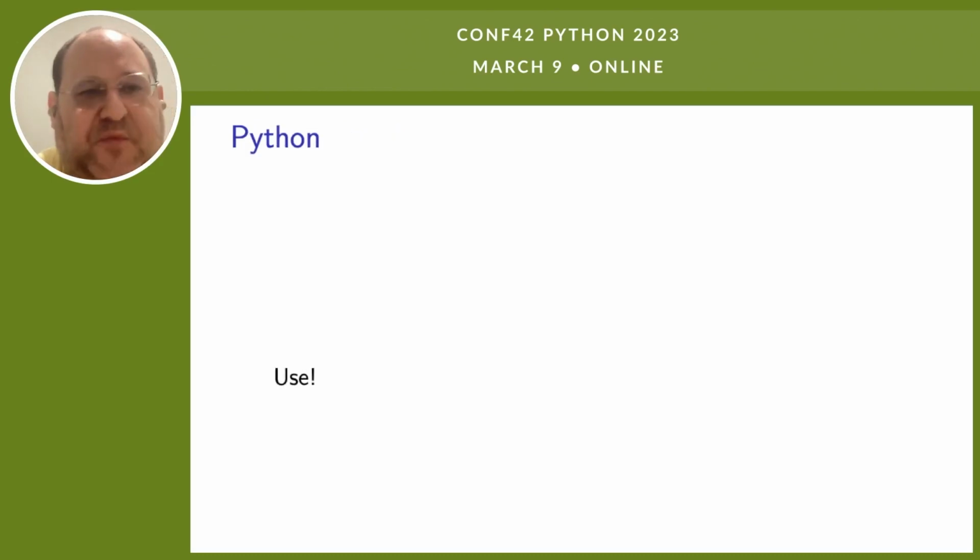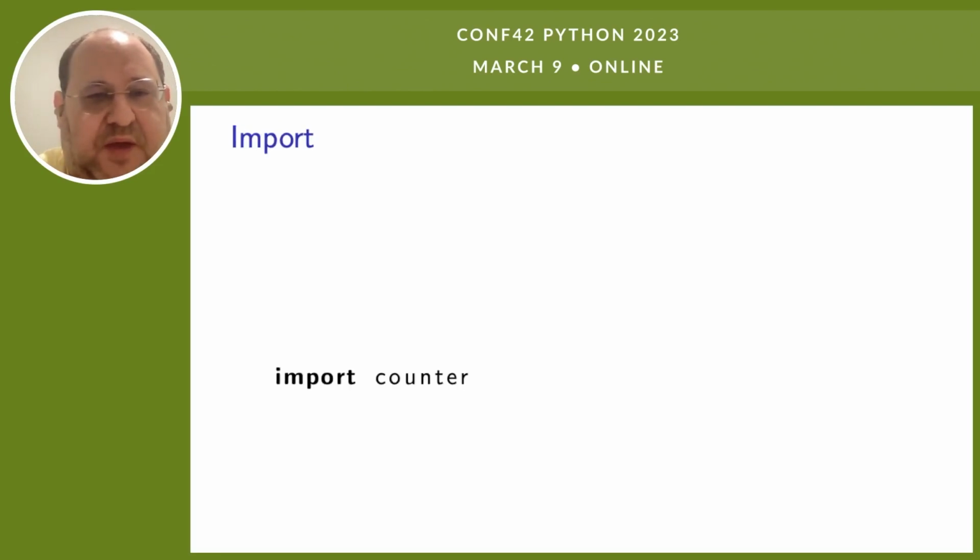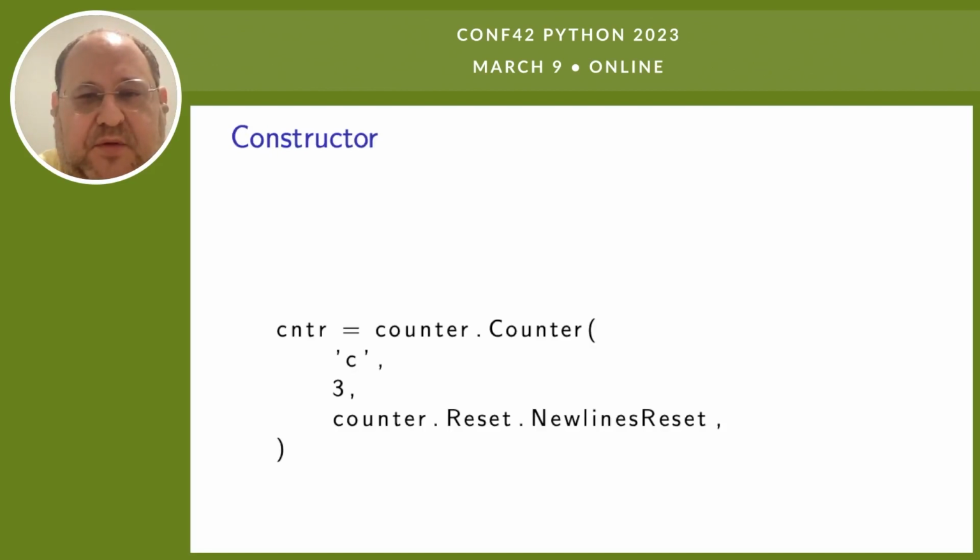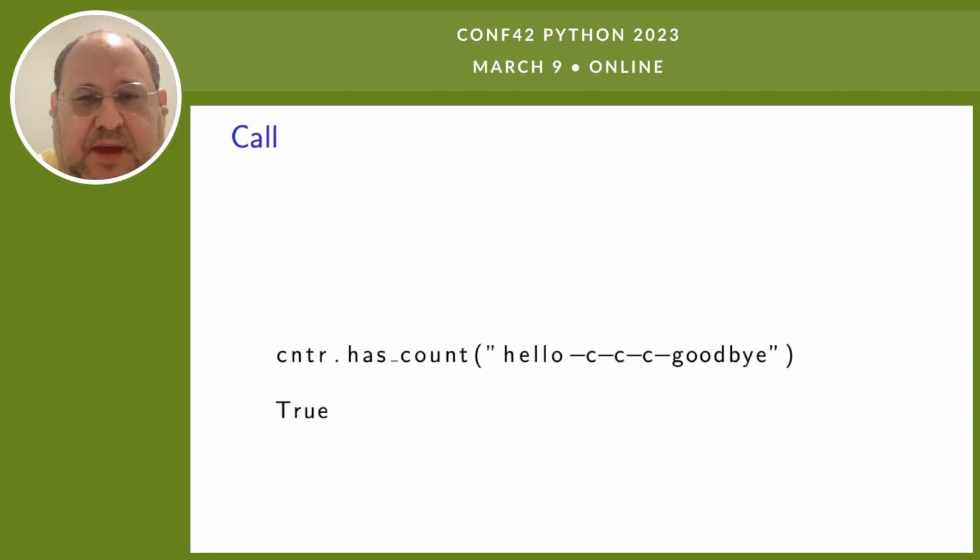And once you have either the wheel installed or you install it via Maturin for testing it out, you import it just like any other module. You create a new counter. In this case, I created a counter that does the newline reset method. And if I count something that has 3 Cs in it, then it will return true.